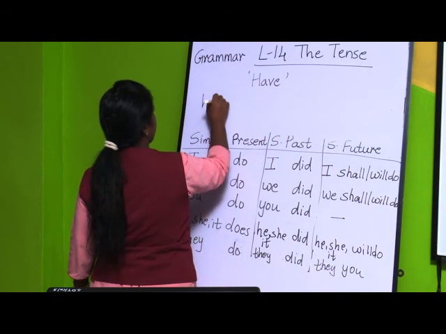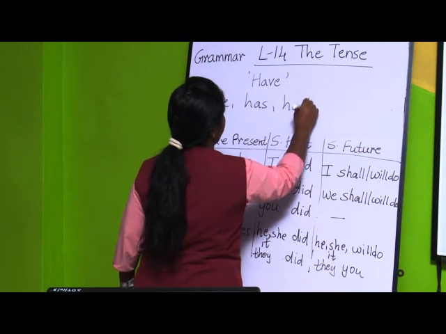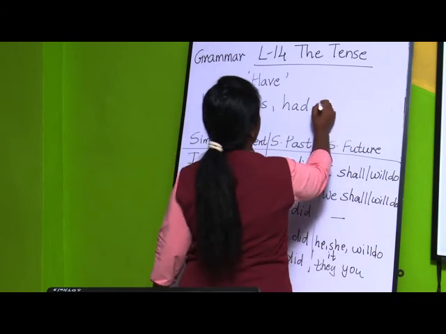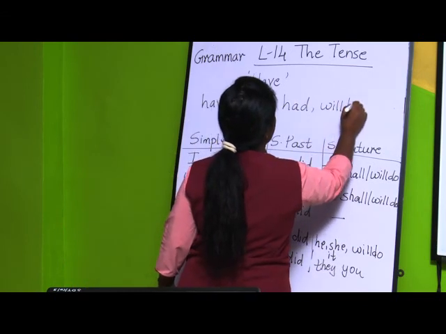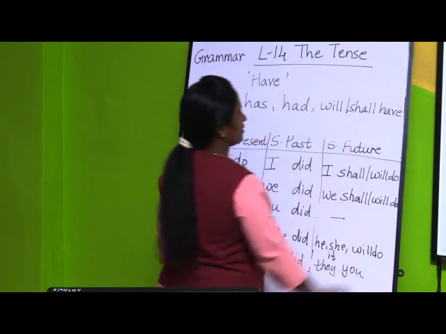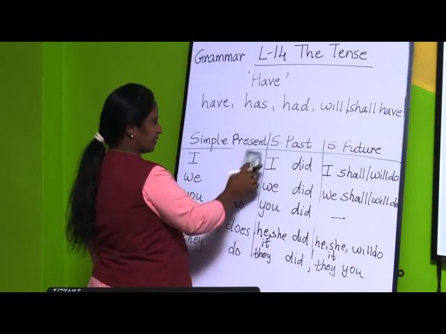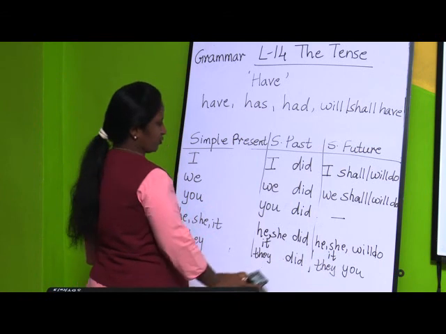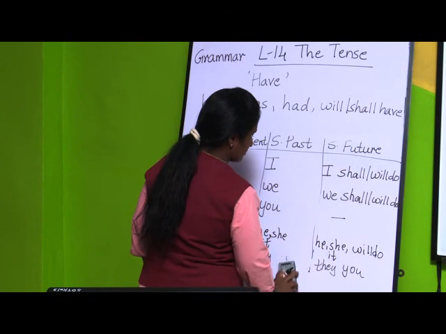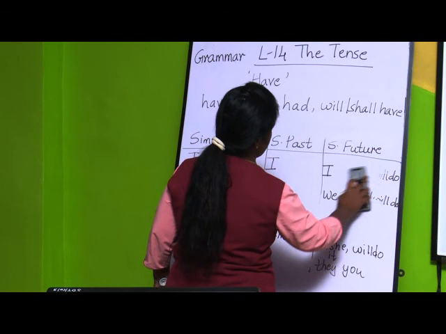That is have, has, had, then will have, will or shall have. These are the have form of verbs. Now the pronouns will be as it is, same table, and the pronouns also same. Now only the tense will change, the verbs will be changing according to the tense.